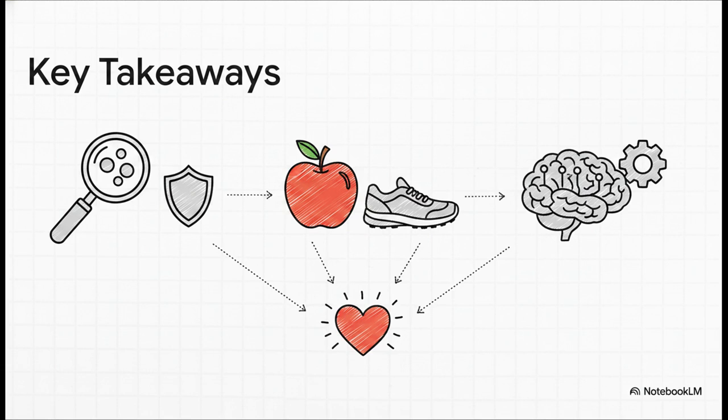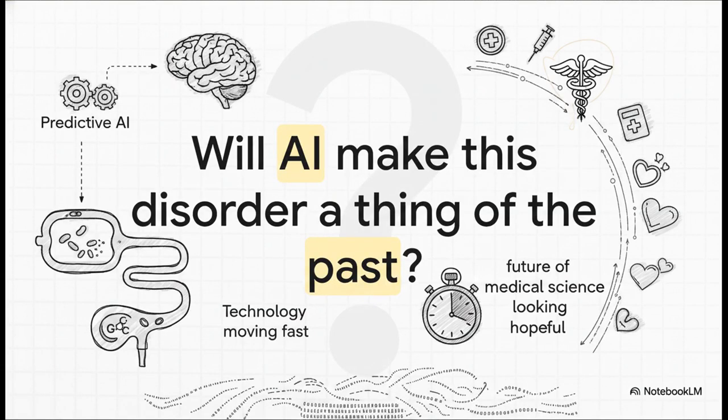Second, despite all this tech, lifestyle changes like diet and exercise still heavily improve patient outcomes. And third, AI is here, and it drastically enhances ongoing diabetes management, transforming it from a manual burden into a highly sophisticated automated ecosystem. It leaves us with this incredibly exciting thought. With predictive AI models getting smarter every single day and closed-loop systems basically acting like artificial organs, will chronic metabolic disorders soon become a thing of the past? Technology is moving fast, and honestly, the future of medical science has never looked more hopeful.